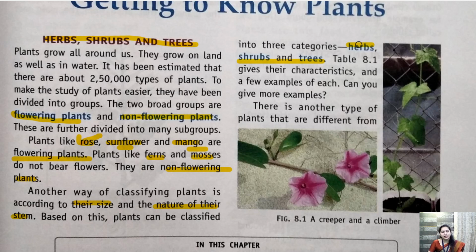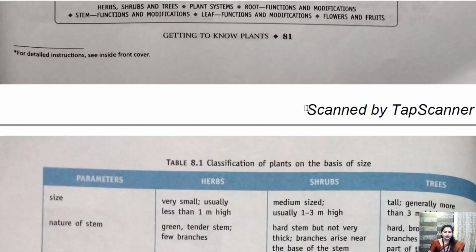Tulsi, basil, parsley, all these things are examples of herbs. Rose plant, hibiscus, cotton plant, all these things are examples of shrubs. Now trees: mango, banyan tree, neem tree, all these are examples of trees. Getting it? So now moving ahead.